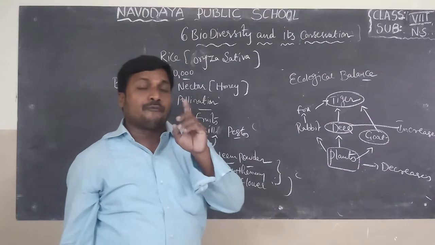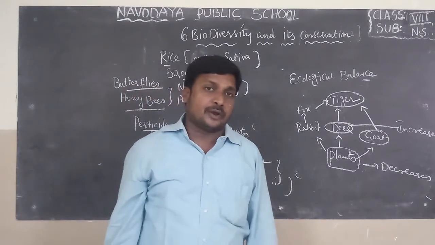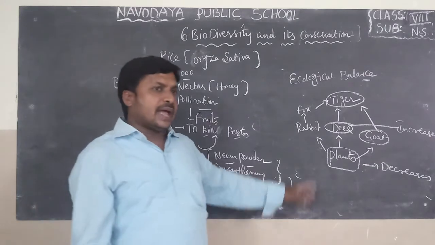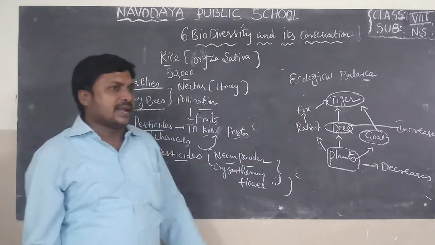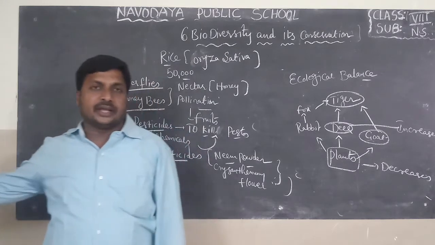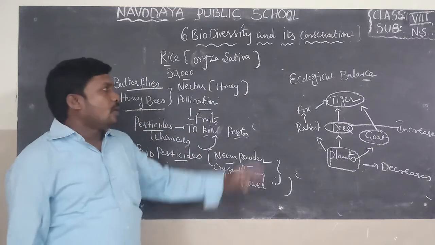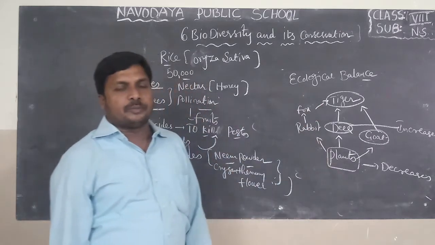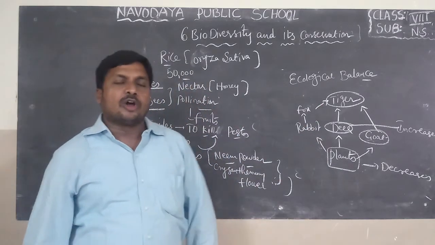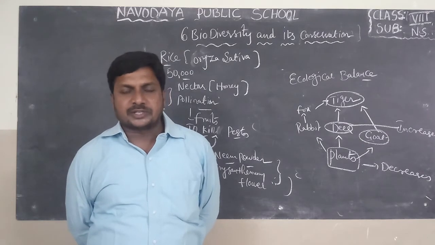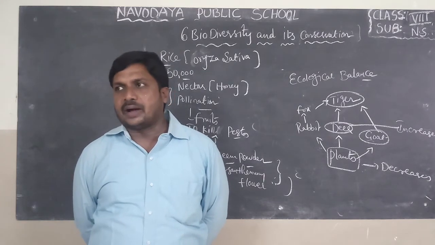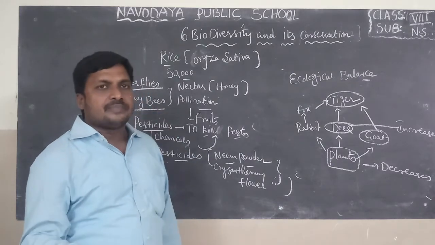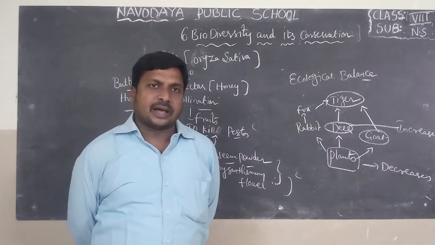That's why everyone should protect biodiversity by saving other plants and animals. It is our duty to save biodiversity. If you protect the tiger, the deer and plant population will be protected. That's why the Government of India established national parks and sanctuaries. In the next class, I will explain about national parks and sanctuaries.